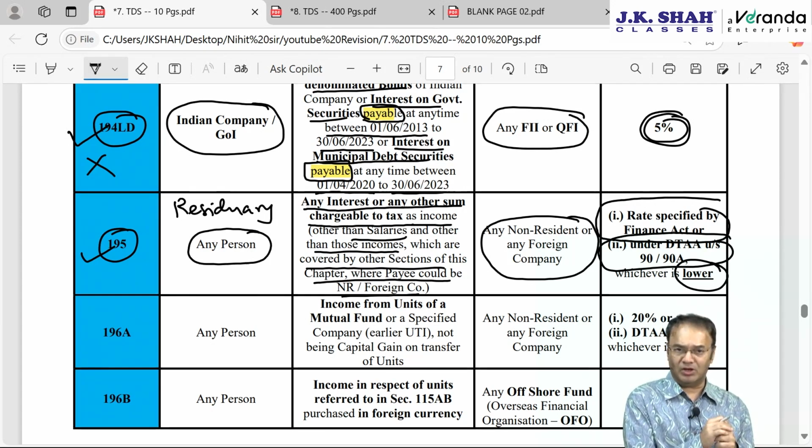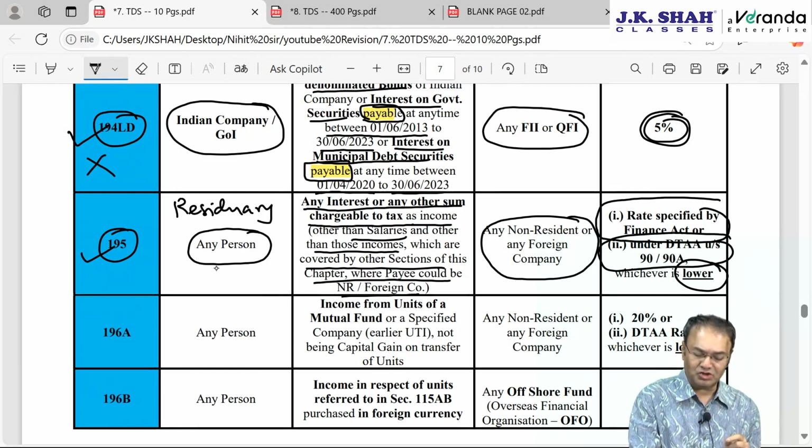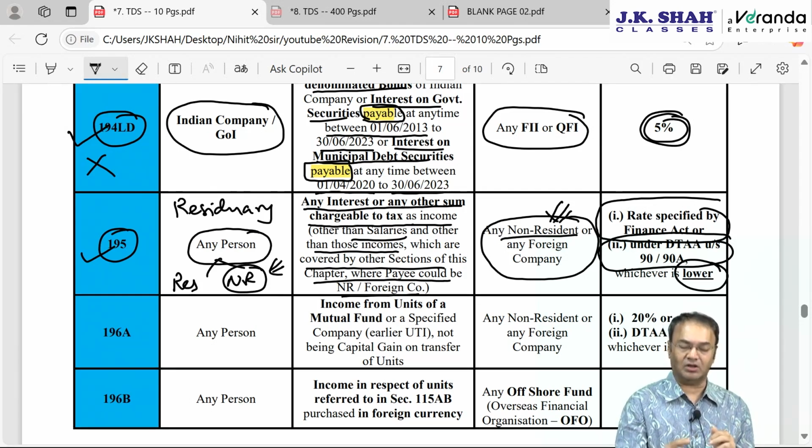Anybody making payment to a non-resident will have to deduct TDS. Here it is not necessary that the payer should be resident only; the payer could be non-resident also. So imagine one non-resident making payment to another non-resident. Then the question arises whether tax should be deducted or not. Answer: tax may have to be deducted if the income is chargeable to tax in India in the hands of the recipient. If he is taxable, then TDS is applicable.